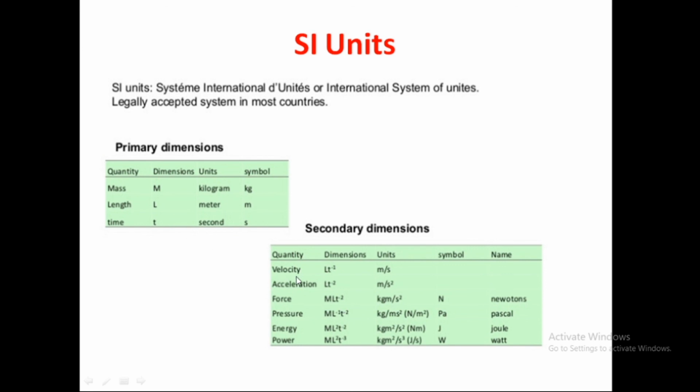Velocity is length by time, that is LT to the power minus 1, meter per second. Acceleration is LT to the power minus 2. What is force? Mass into acceleration. If you multiply mass with acceleration, which is LT minus 2, you get kg m per second square. This is called Newton. Pressure is force by area, you get these dimensions. Energy has these dimensions. Power also. Energy is represented by joules. Power is in watts. Joules per second is called watt. So energy per second is called power. These are standard international units. Okay.